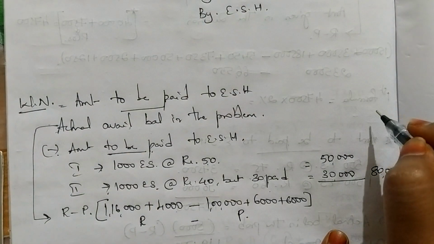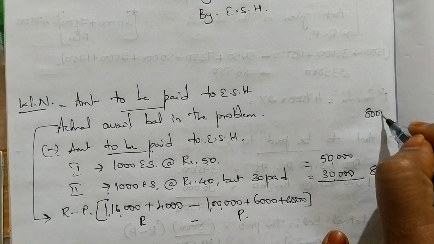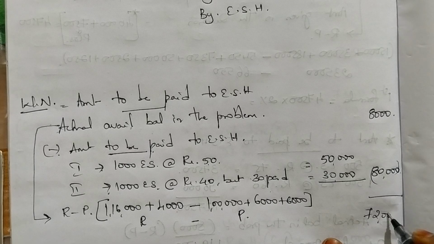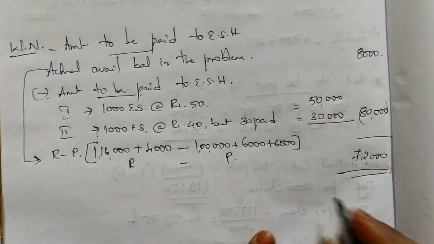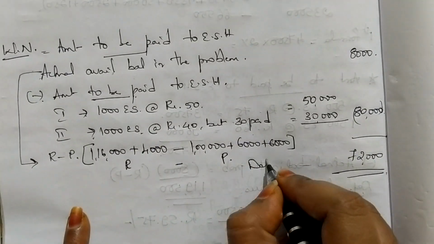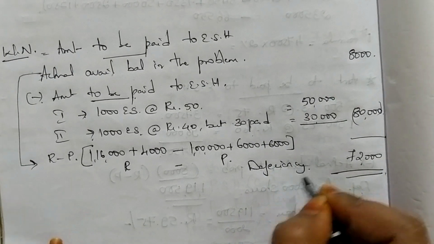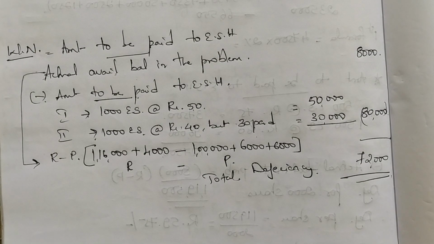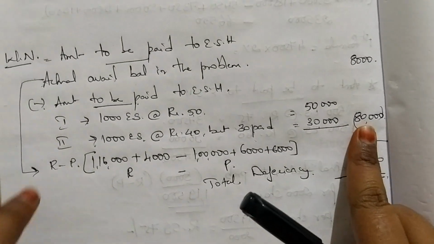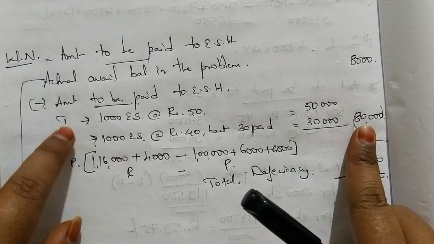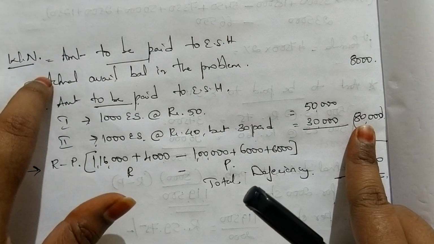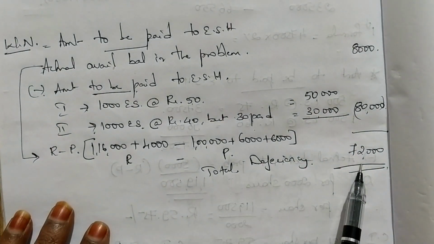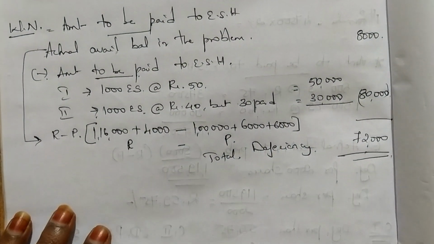So the actual available balance in the problem is only 8,000. So when you minus, you get 72,000. What do you call this 72,000? So far we have been calling this the total deficiency. So total deficiency is 72,000. We usually write the amount to be paid first and then the actual balance, but I have written the actual balance first here. That is not a problem. So total deficiency is 72,000.